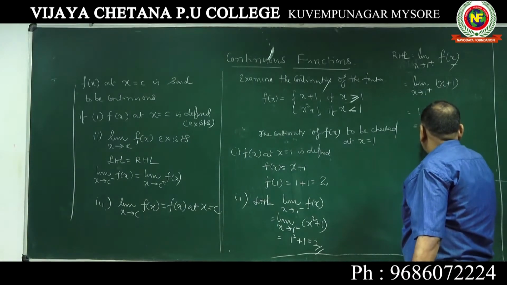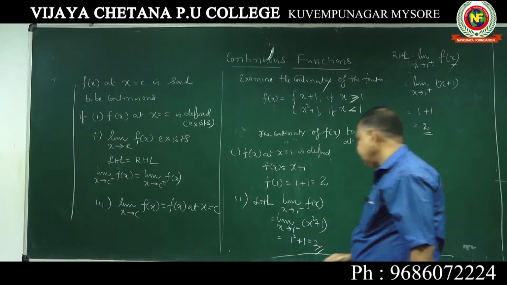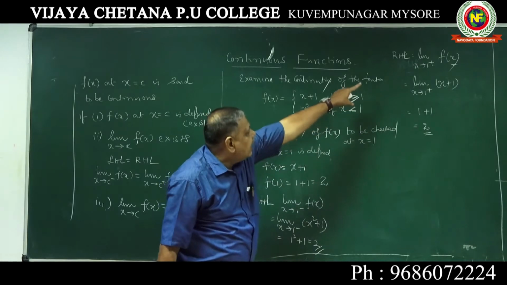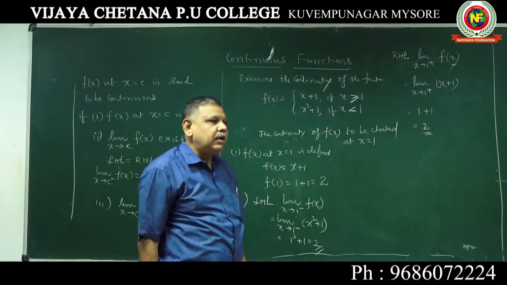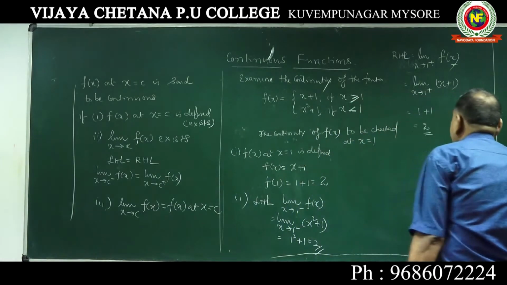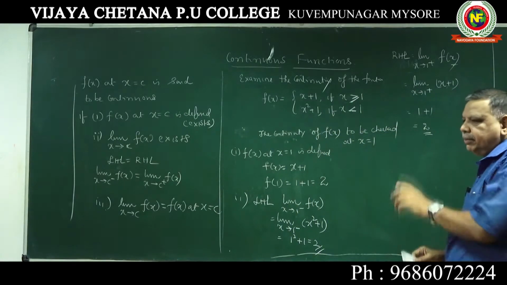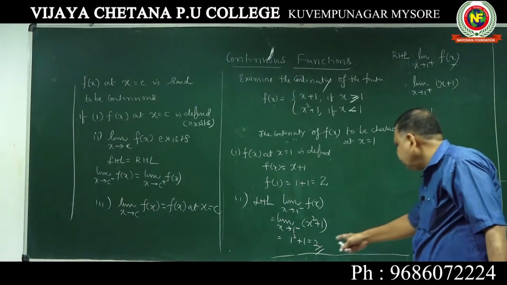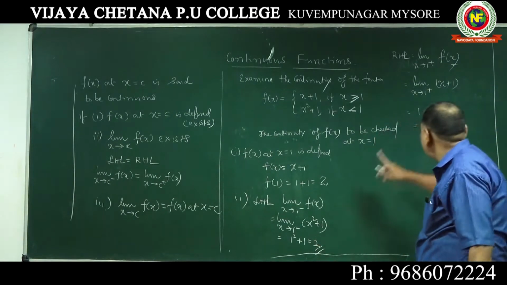See here, this is a little different from other problems because both LHL is equal to RHL. In the previous two problems, we did not get LHL equal to RHL. We used to say that the limit does not exist at that particular point. Second condition failed, but here it is not so. This is equal to this.